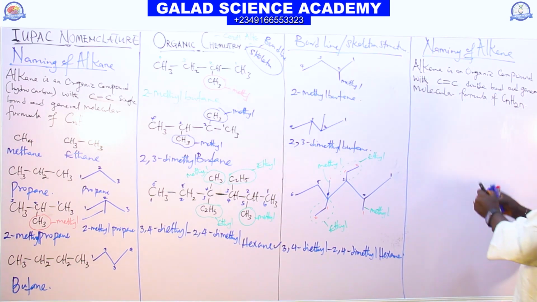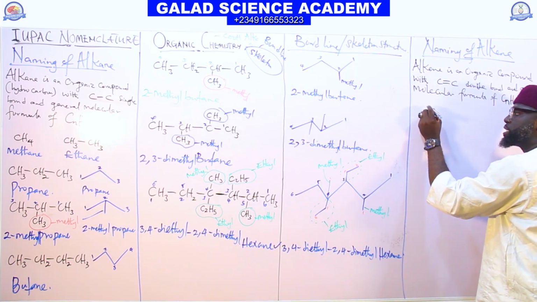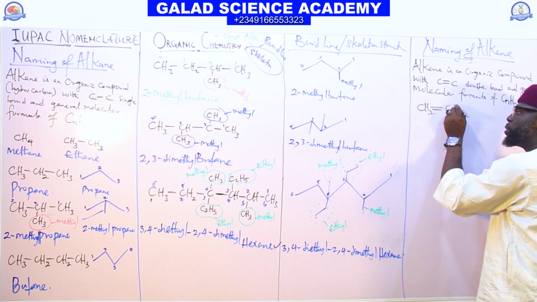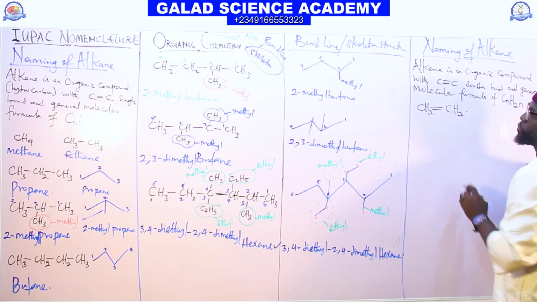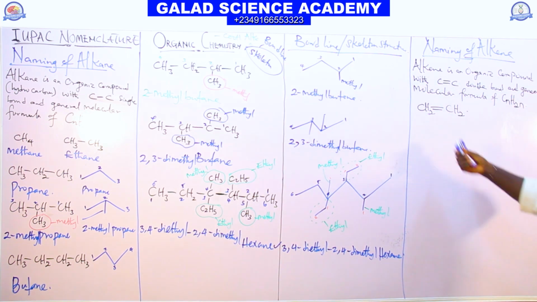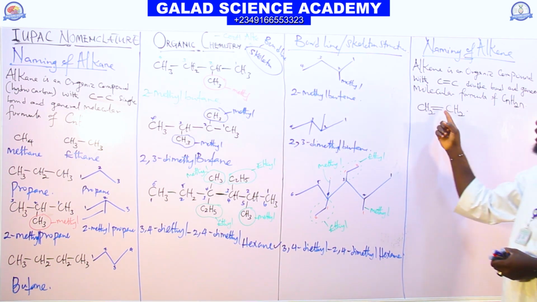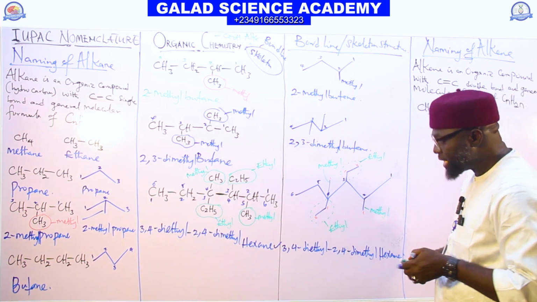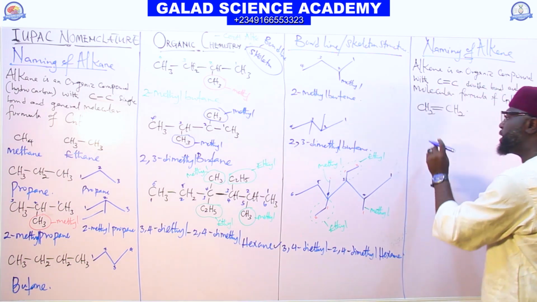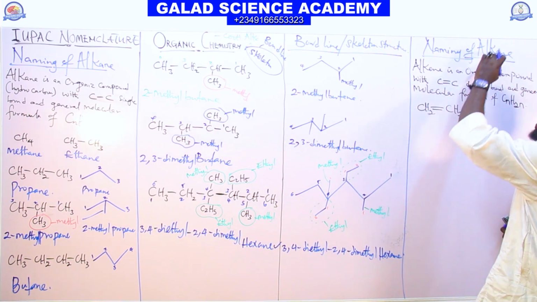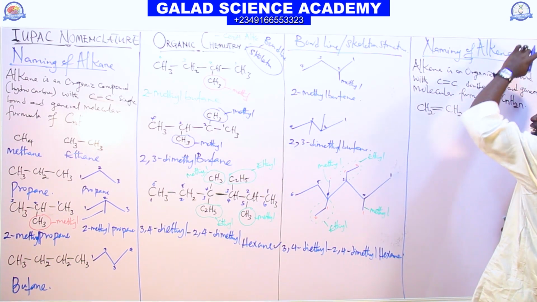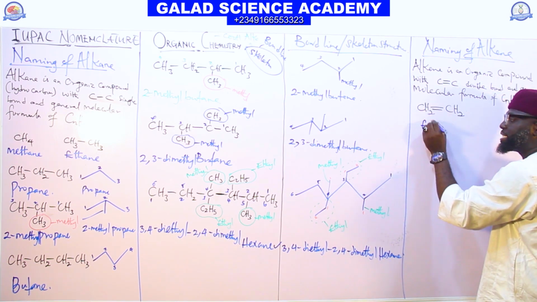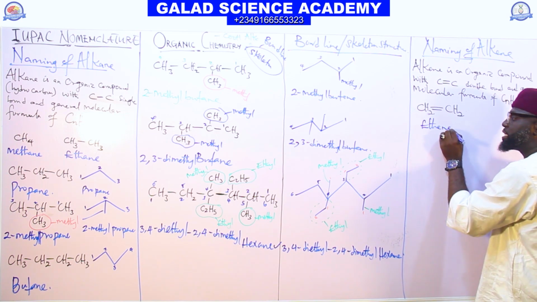So the first member of this family is CH2 double bond CH2. We are asked to name. Since you see a double bond here, you must open your eyes. The presence of a double bond tells us that the family is ENE, alkene. How many carbons? 1, 2. We call it ethene.